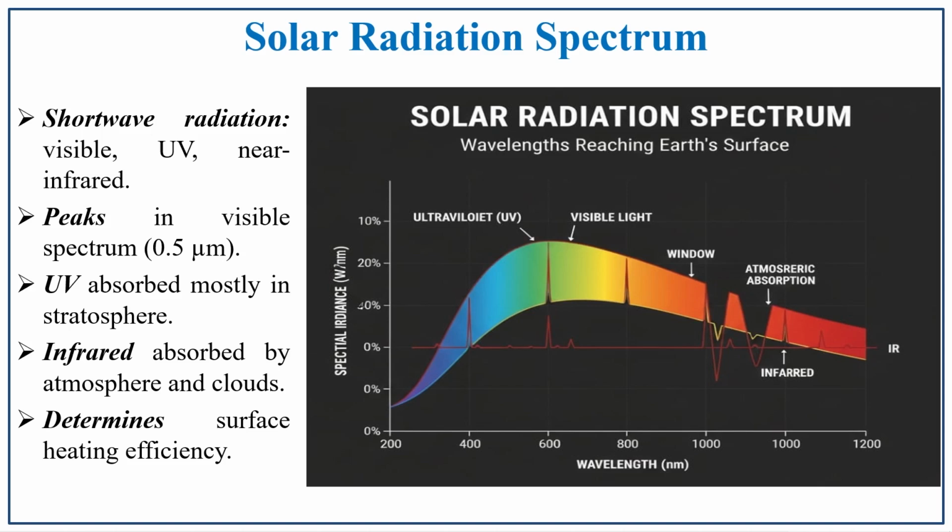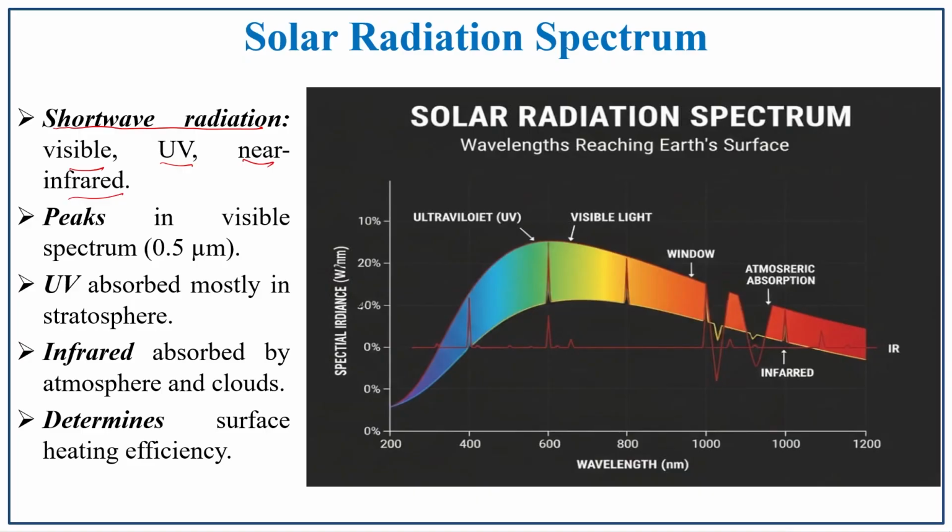Solar radiation spectrum. The solar radiation is in the form of electromagnetic waves, or electromagnetic energy. So, that radiation spectrum is shortwave radiation, that is visible, UV rays and near infrared. In these waves, the solar energy is distributed. The peak is in the visible part of the spectrum, that is 0.5 micrometers, and ultraviolet radiation is absorbed mostly in the stratosphere.